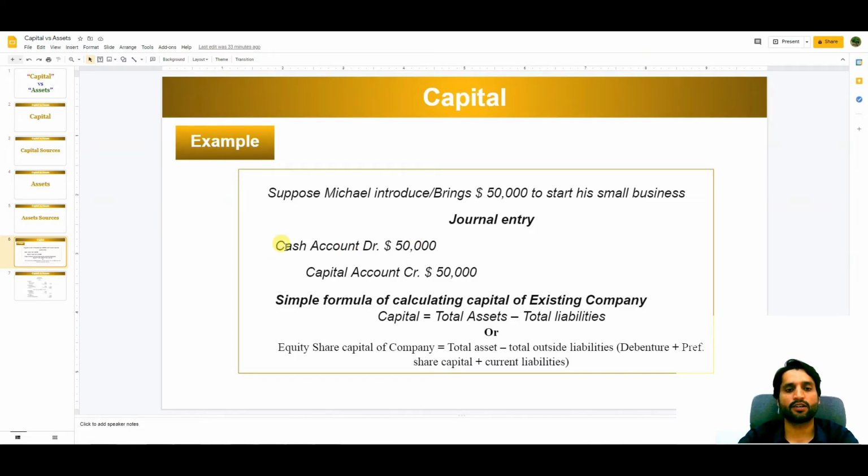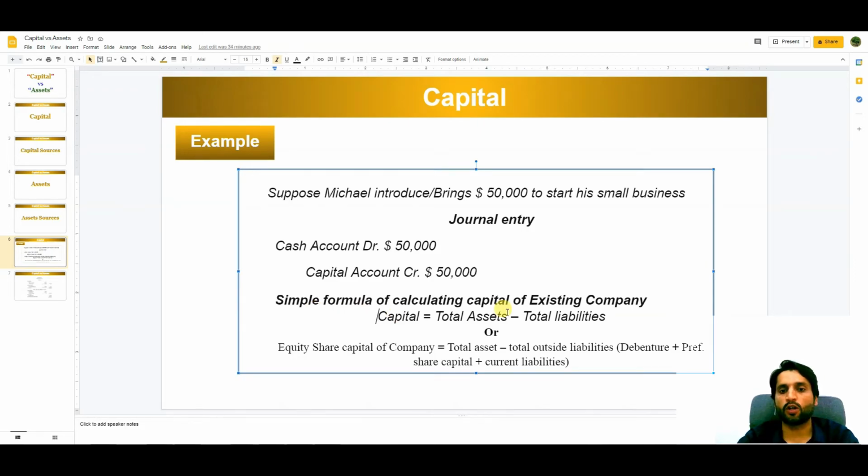This is our current asset, cash account, and the capital account is 50,000. As you can see here, our capital is 50,000 and an asset acquired by the capital is also 50,000. Now from this cash, a company can buy more assets, or either a company can do other expenses.